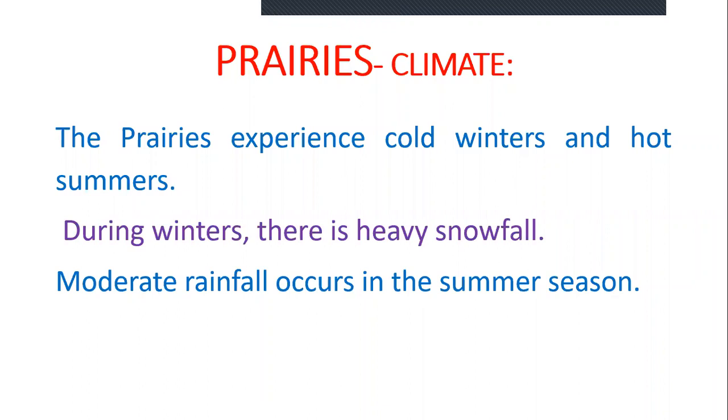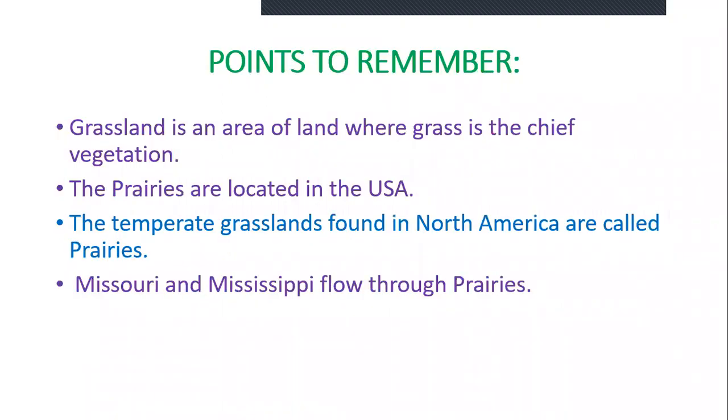Now, what is the climate? Winter is very cold and summer is hot. During winter in the prairies of the USA, there is heavy snowfall. But moderate or mild rainfall occurs only in the summer season. So the water content is very less.